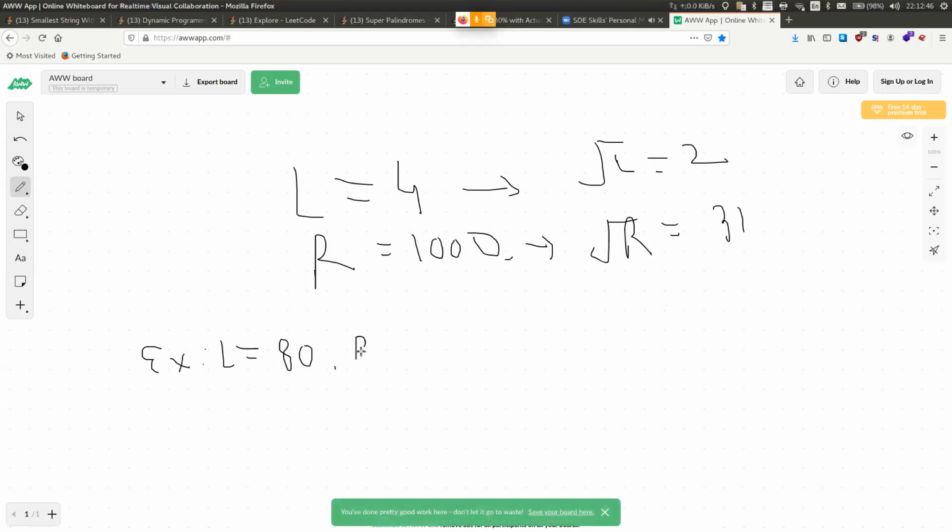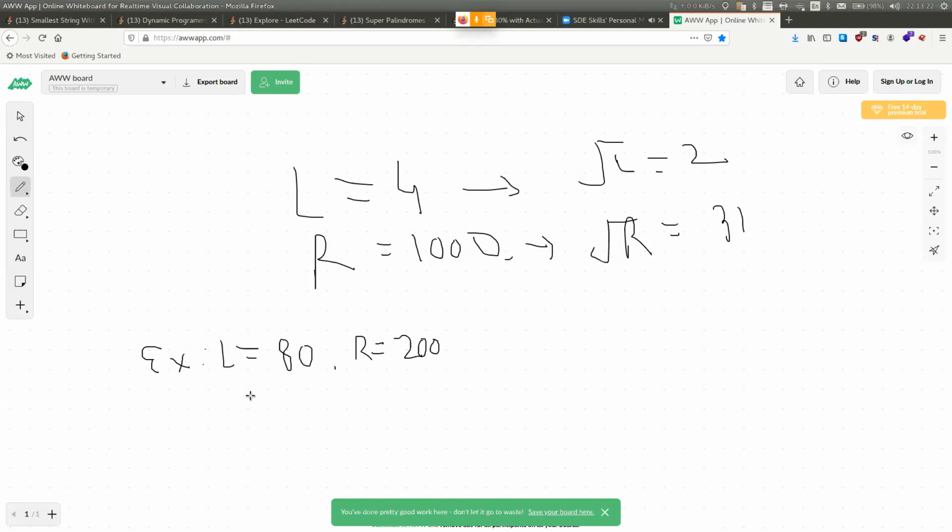Yeah, L may be constant, but if we are taking a range, we are taking all the numbers from L to R. So the way I was thinking, because 3 is a palindrome and 9 is also a palindrome, right? Yeah, correct. If you're going with 4, 5 and 6, actually in that case it will work. What I mean is, if you're going with L equal to 4, what will be the next iteration?